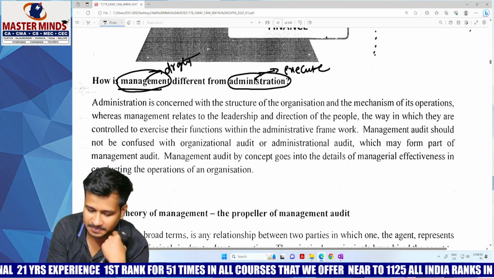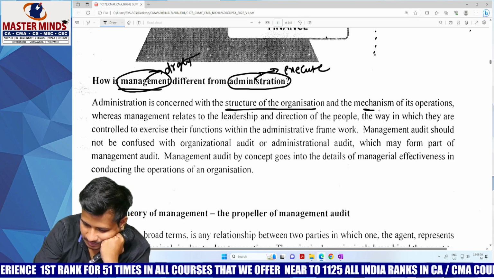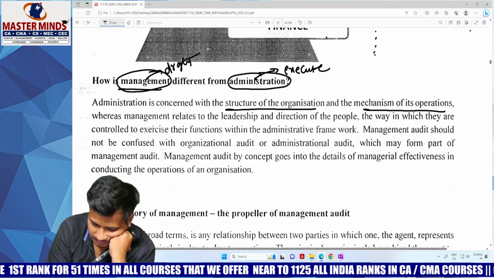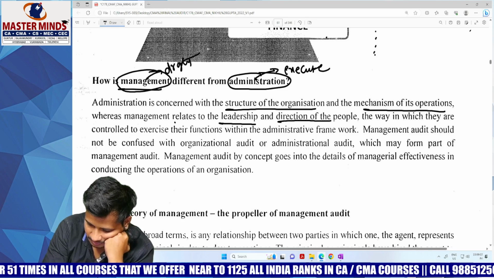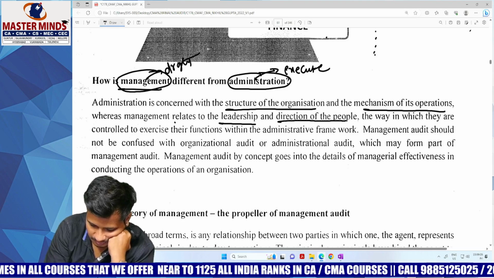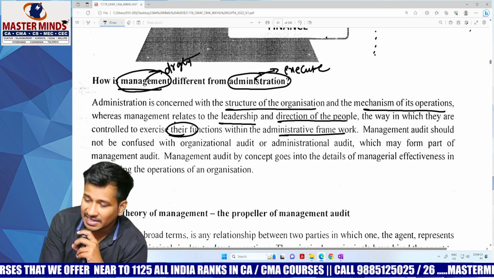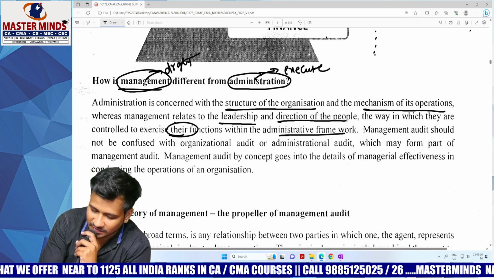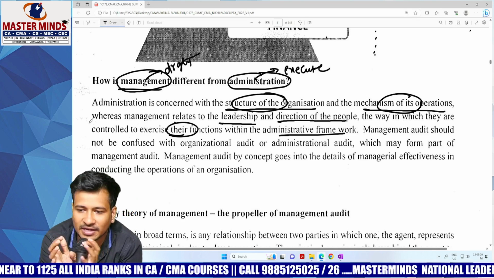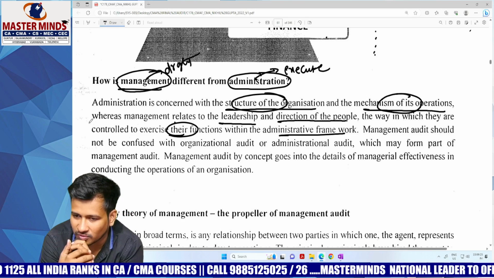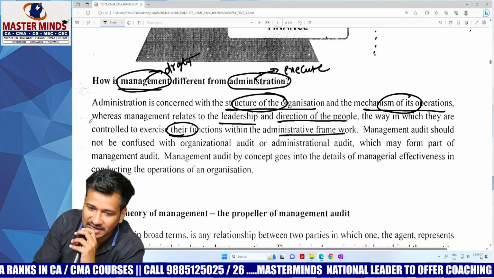Please read it. Administration is concerned with the structure of the organization and the mechanism of its operations, whereas management relates to the leadership and direction of the people, the way in which they are controlled to exercise their functions within the administrative framework. Administration is concerned with how the organizational structure is, how it has to be followed, how the operations are supposed to be done.